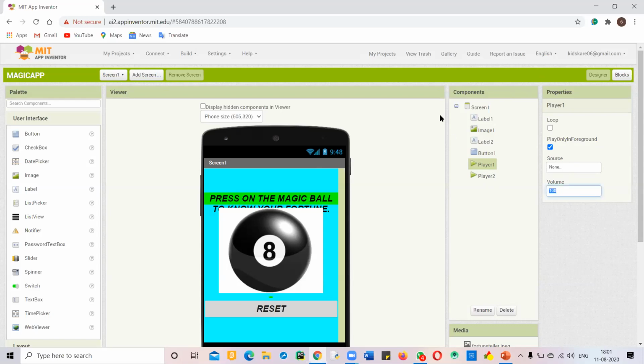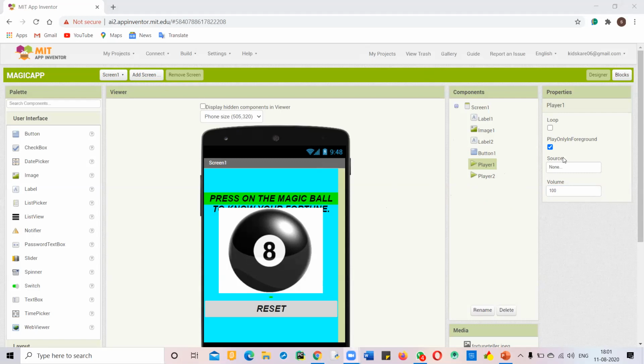Volume by default is set to 50, but you have to set it to 100. 100 is the full volume. The player volume is 1 to 100. You can choose your volume between these two numbers, but don't choose 0 or higher than 100.